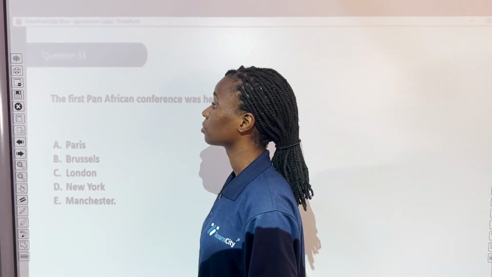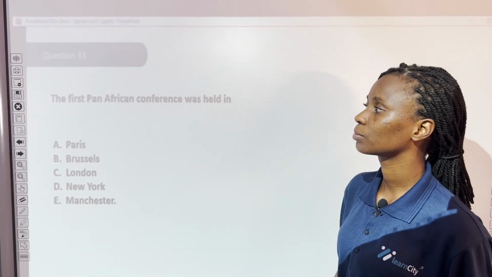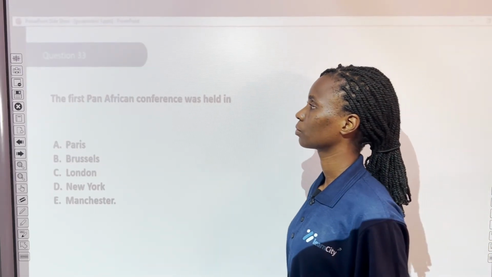Question 33. The first Pan-African Conference was held in A. Paris, B. Brussels, C. London, D. New York, E. Manchester. Can you guess what the answer is?